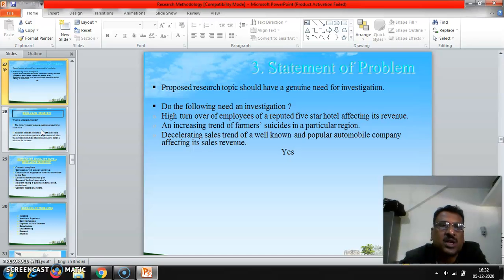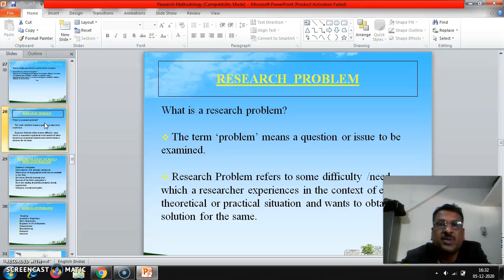That is chosen. Next one is research problem. What is research problem? The term problem means a question or issue to be examined. Research problem refers to some difficulty or need which a researcher experiences in the context of either a theoretical or practical situation and wants to obtain a solution for the same. So this is what we call a research problem.